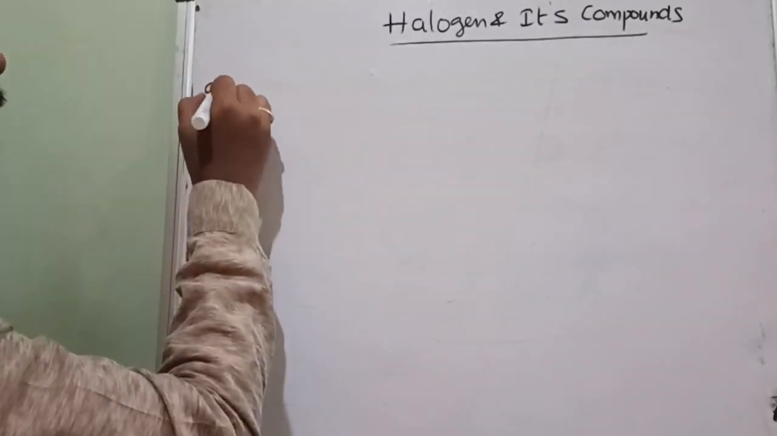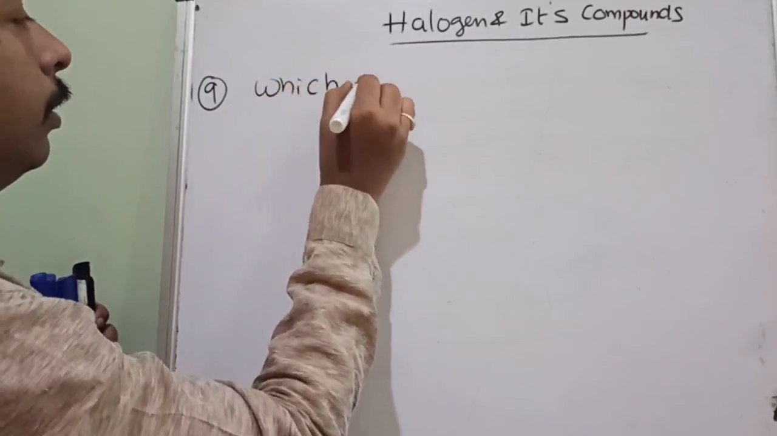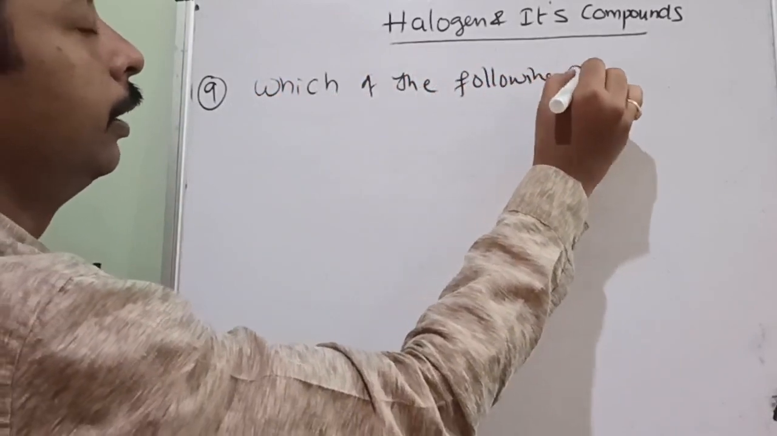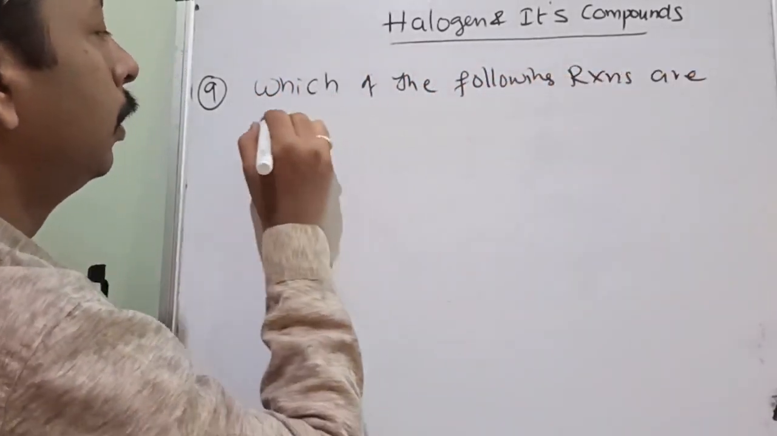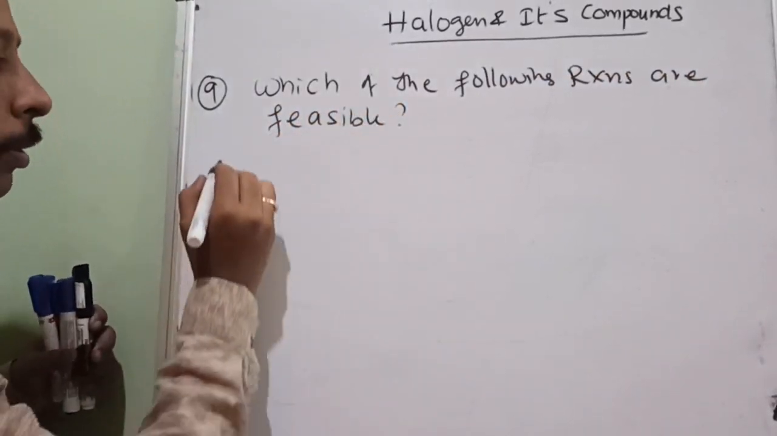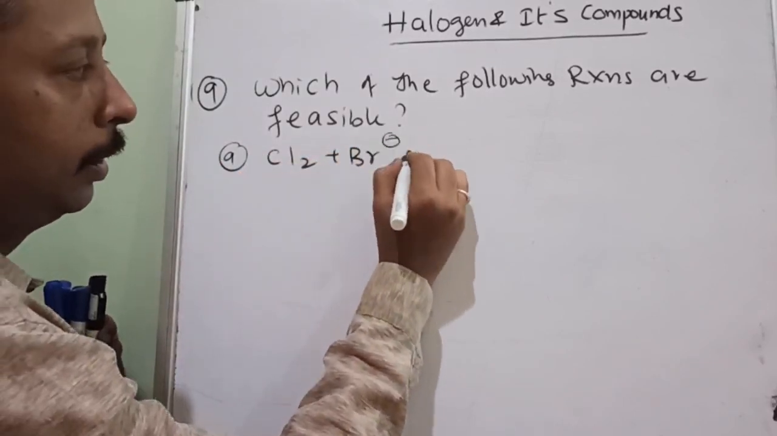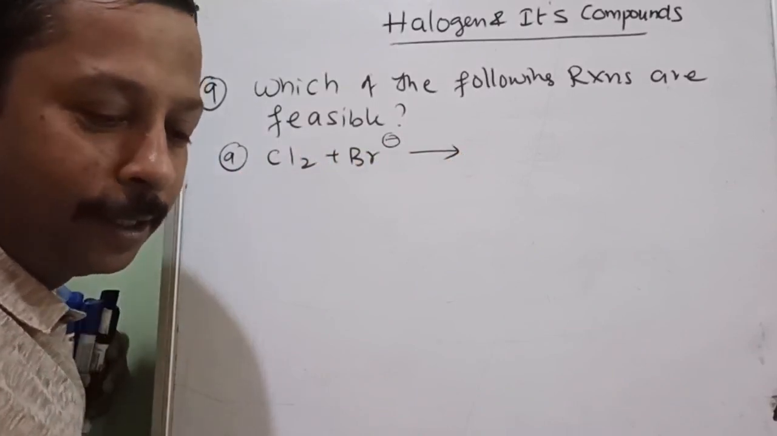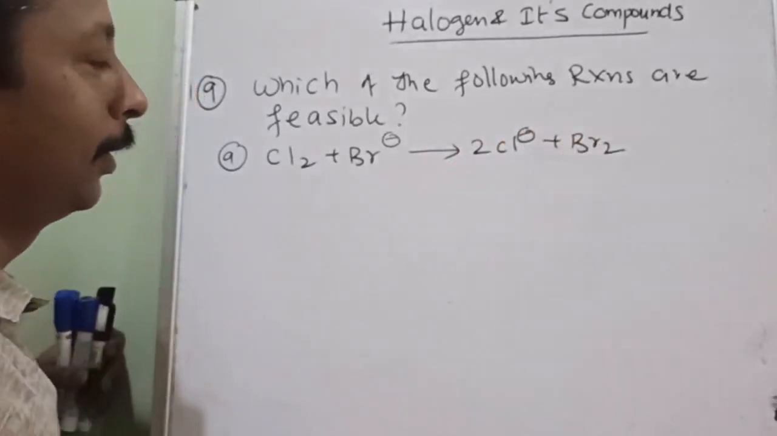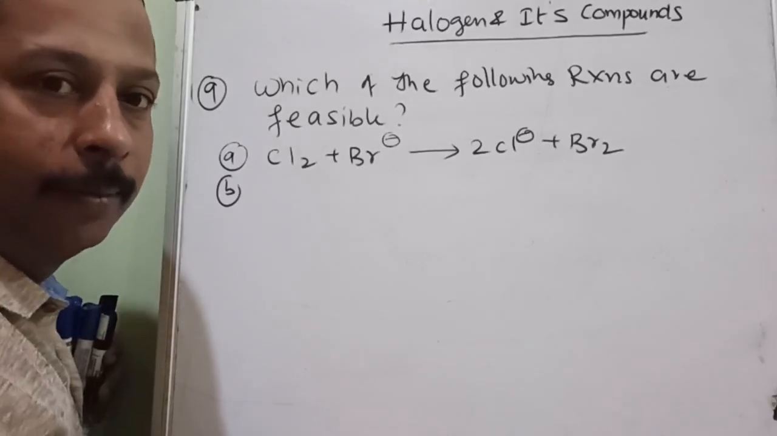Next, ninth question. Which of the following reactions are feasible, that is, possible? Is the question understood? Option A, Cl2 plus Br minus. Here I am going to give you the wonderful logic, life truth. So be ready to listen to the life truths. It can even be more than one correct.